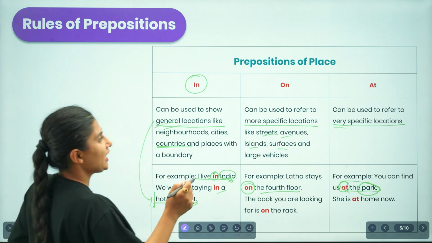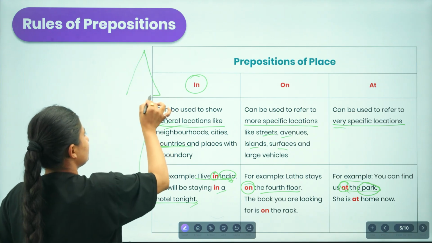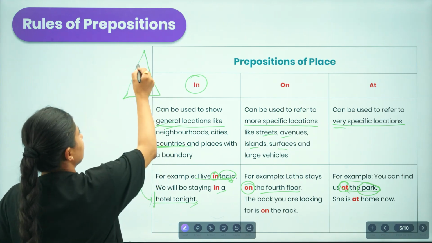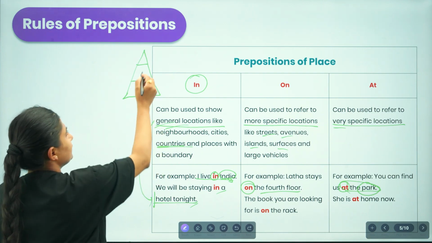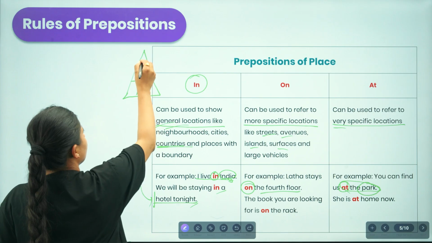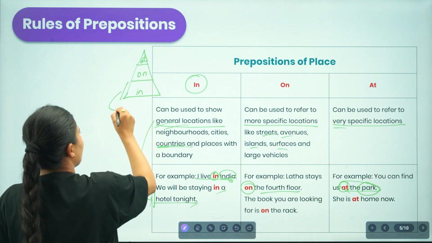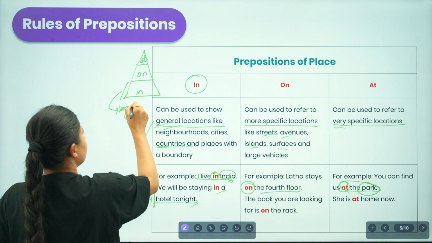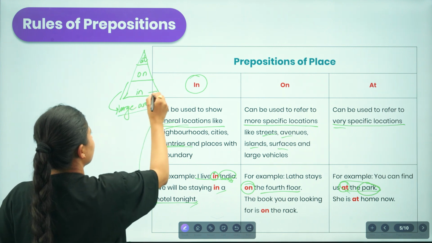Or you can also understand the use of this with the presentation of the triangle. Divide this into 3 parts, and we use in, on, and at. If we are covering a large area, then we use in.